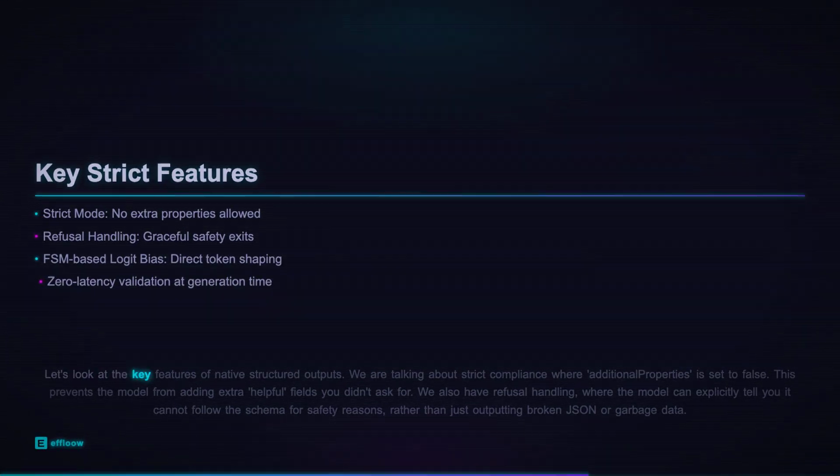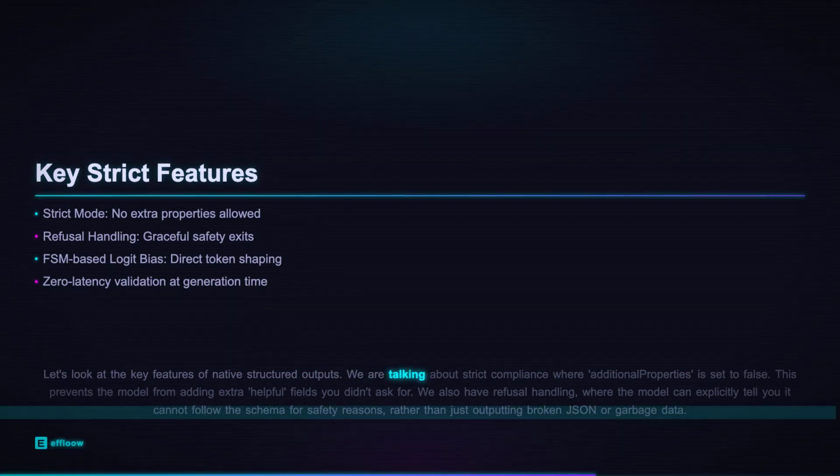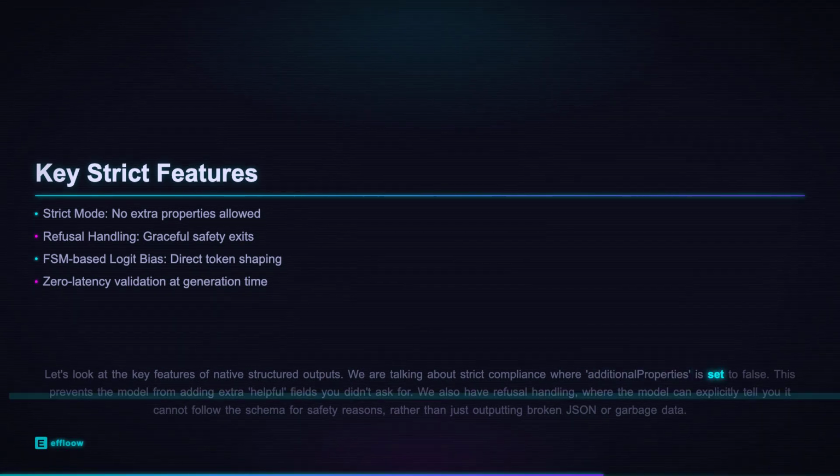Let's look at the key features of native structured outputs. We are talking about strict compliance, where additionalProperties is set to false. This prevents the model from adding extra helpful fields you didn't ask for. We also have refusal handling, where the model can explicitly tell you it cannot follow the schema for safety reasons, rather than just outputting broken JSON or garbage data.